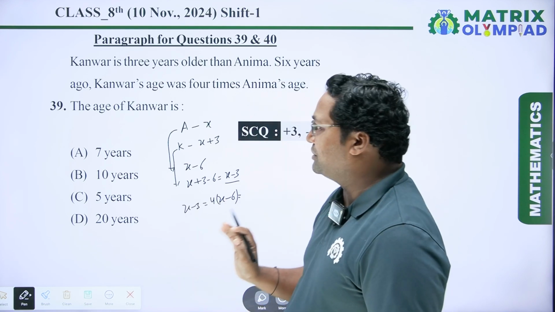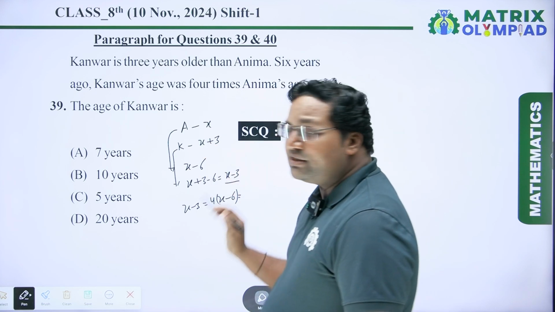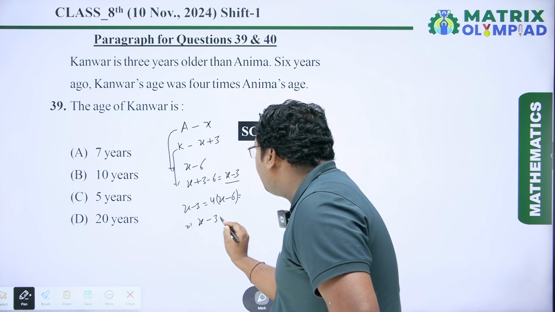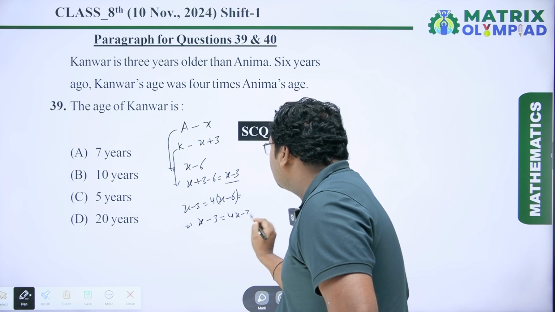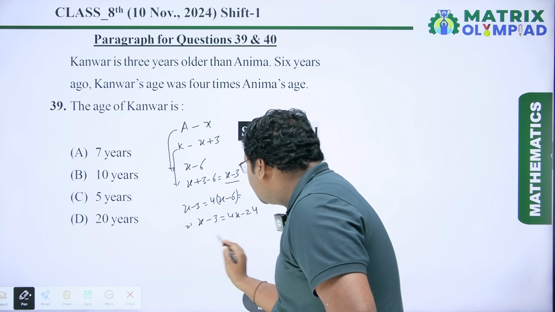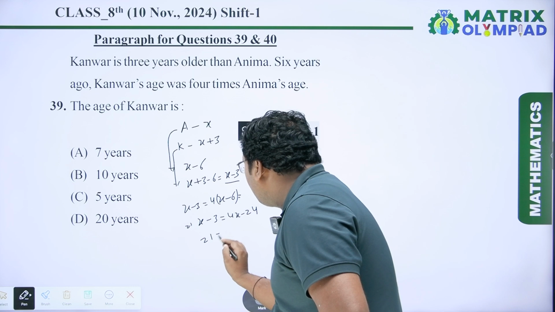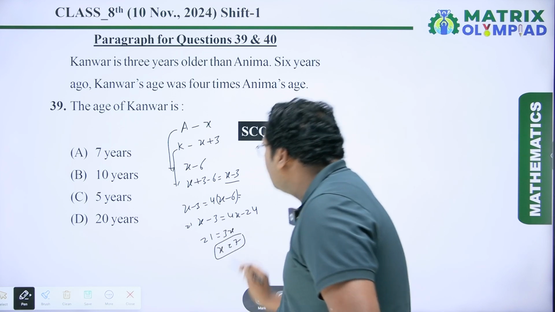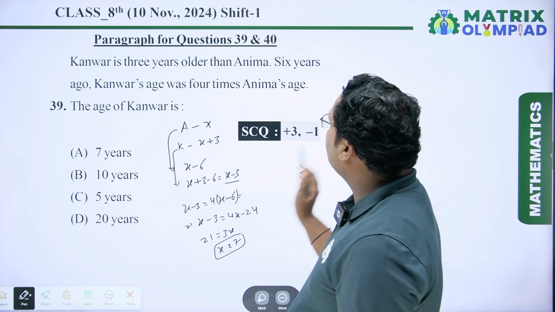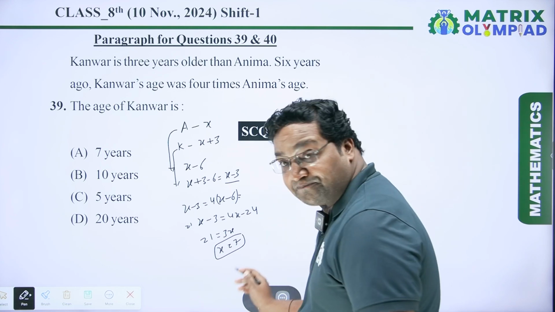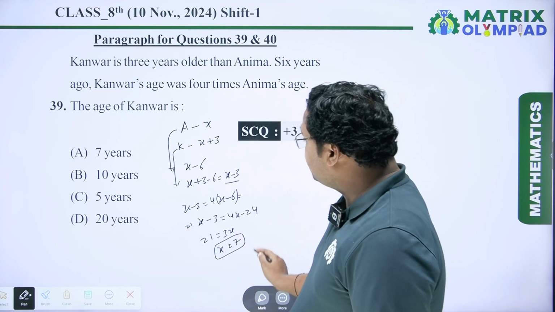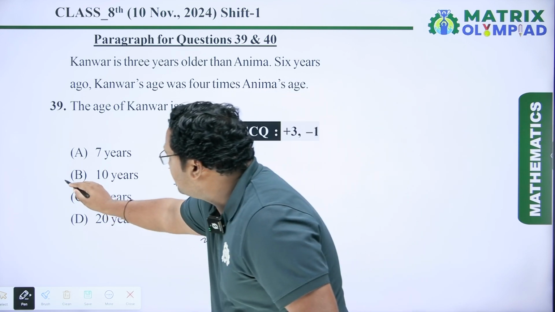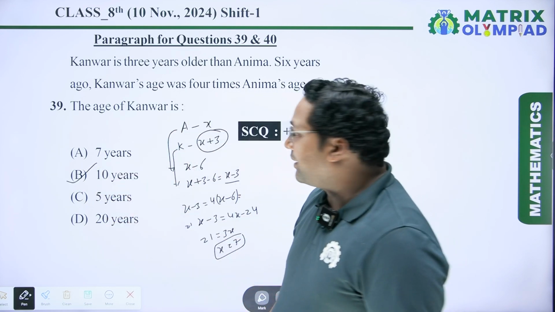It is given in the question. So to find the age of Cover, we have to solve this equation. X minus 3 equals 4X minus 24, which gives 21 equals 3X. So X equals 7, and we assume Amina's age is X. So Amina's age is 7 and Cover's age is 7 plus 3, which is equal to 10. So option B will be the correct answer.